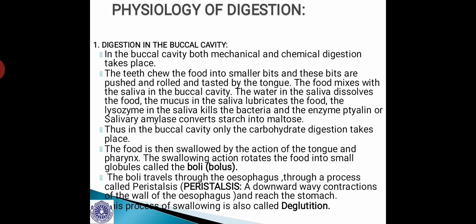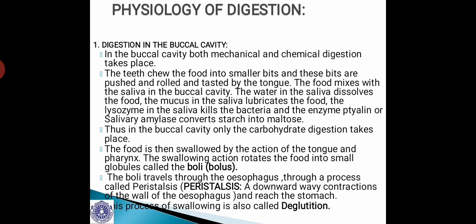The first one is mechanical digestion. As the name itself suggests, it is also called physical digestion because only the physical treatments will be given to the food materials that we consume. And this mechanical digestion involves the following aspects. The first one is mastication or chewing. This mastication or chewing occurs in the buccal cavity, and it is aided with tongue, teeth, and saliva.